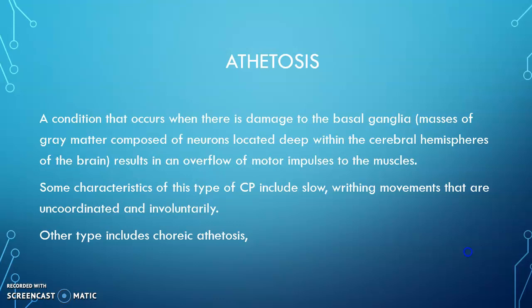which results in an overflow of motor impulses to the muscles. Here it is mainly the extrapyramidal system also being affected along with the pyramidal system. So whenever the extrapyramidal system is affected, it leads to a dystonia kind of CP. Athetosis is one type, with the same characteristics, only the uncoordinated and involuntary movements become prominent.